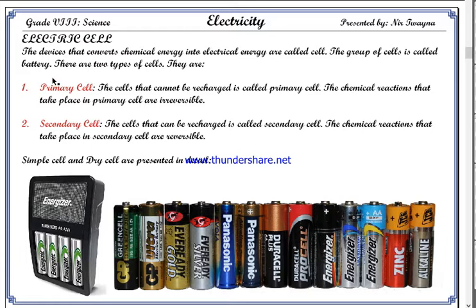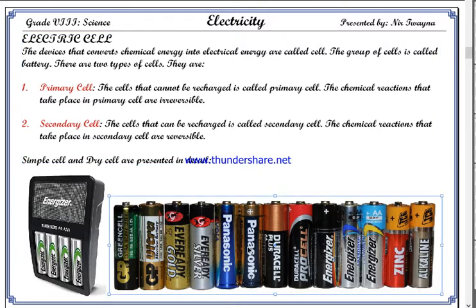Well, there are two different types of cells. You definitely know them: primary cells and secondary cells. Primary cells means non-rechargeable batteries. Most of the batteries cannot be recharged. That means the chemical reaction which takes place within them is non-reversible.